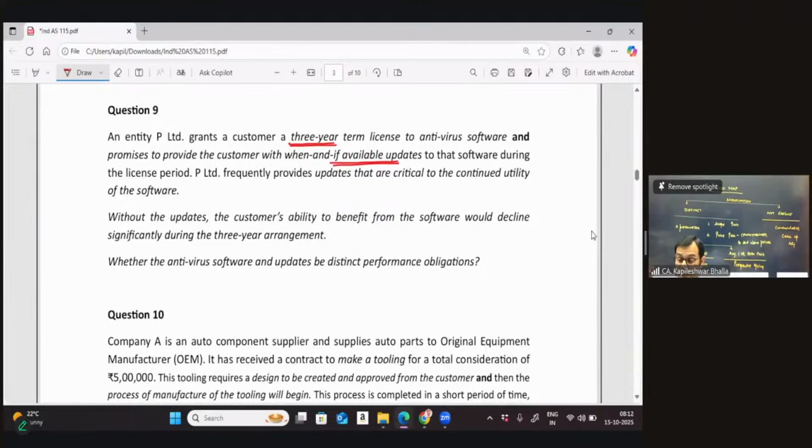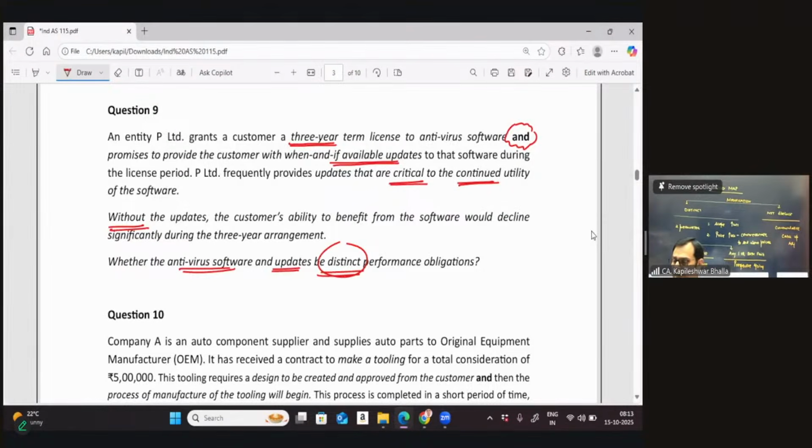They say that we're going to give you the antivirus software, number one, and apart from that, I've highlighted the word 'and', also to give him updates as and when they're available. It says P frequently provides updates that are critical to the continued utility of the software. Without these updates, the customer's ability to benefit from the software would decline significantly during the 3-year contract. Are the antivirus software and the updates considered to be distinct performance obligations or not?